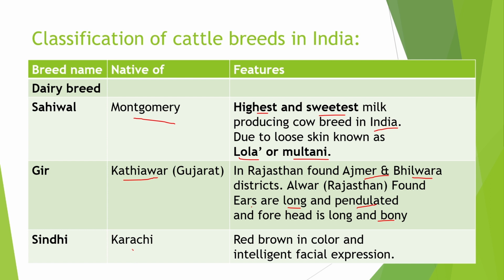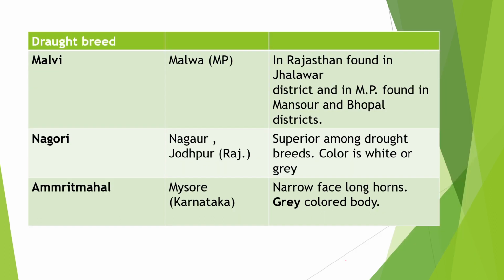Now the next breed is Sindhi. It is originated from Karachi. It is red brown in color and has an intelligent facial expression. Now the next type of breeds are draught breeds. These draught breeds are involved in hard labor in the agricultural field.